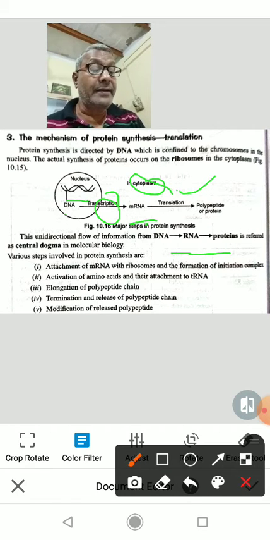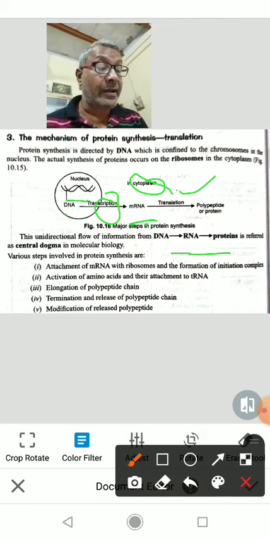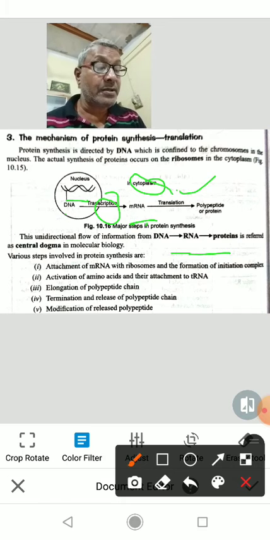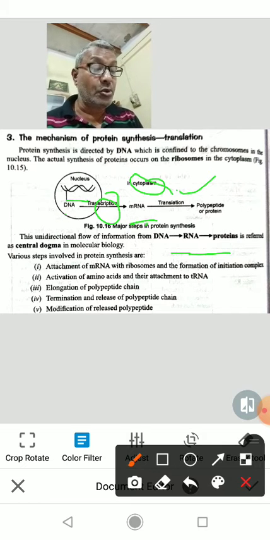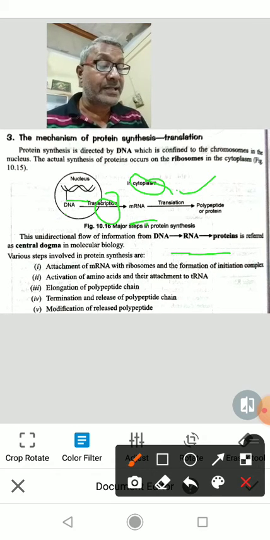Now the active amino acid attaches to the transfer RNA, and transfer RNA transports the amino acids to the ribosomes for the synthesis.